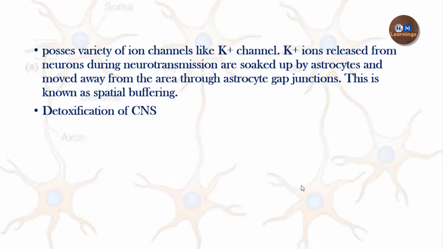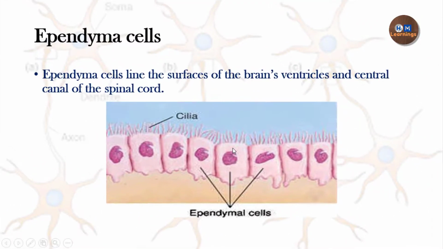One more important function of astrocyte is the detoxification of the CNS. If there is any toxic metal which is present in the extracellular matrix, the astrocyte will take it up and protect the neurons from that toxic substance. Okay. So with this, we have completed the astrocytes also.